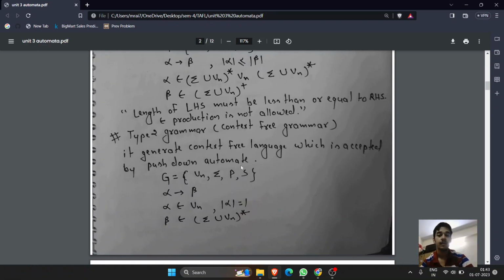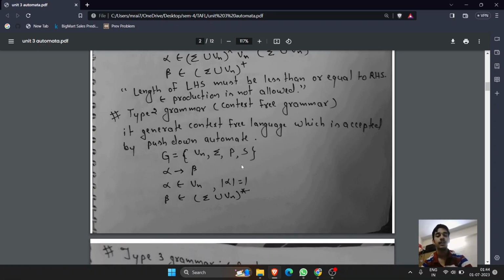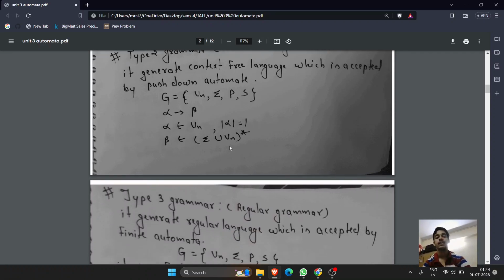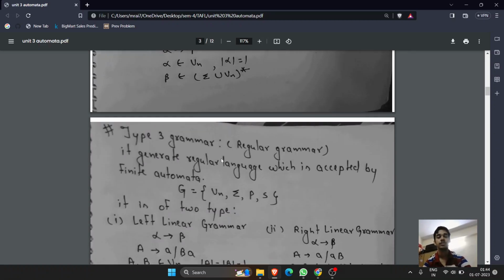Next, we have type 2 grammar. It is also known as context-free grammar. These are the four tuples. Here alpha is a non-terminal, and the length of alpha is 1. That is only one symbol, and that is a non-terminal. Next, we have beta. It can be anything again, from terminal or non-terminal Kleene closure.